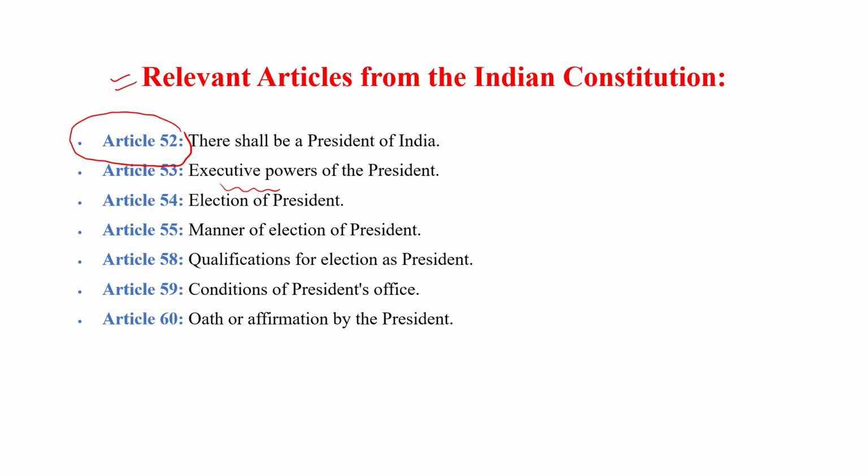Article 56, qualification for election as President: we discussed that a member should be a citizen of India, 35 years old, not hold any office of profit, and be qualified to be elected as a member of Lok Sabha. Article 59, conditions of the President's office, and Article 60 explains the oath and affirmation by the President. The President takes the oath before the Chief Justice of India.